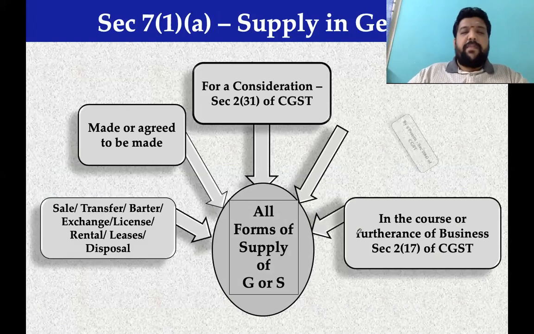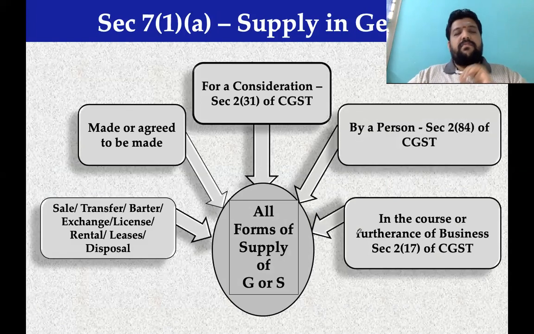Generally, let me repeat, generally, supply includes. It's an inclusive definition.